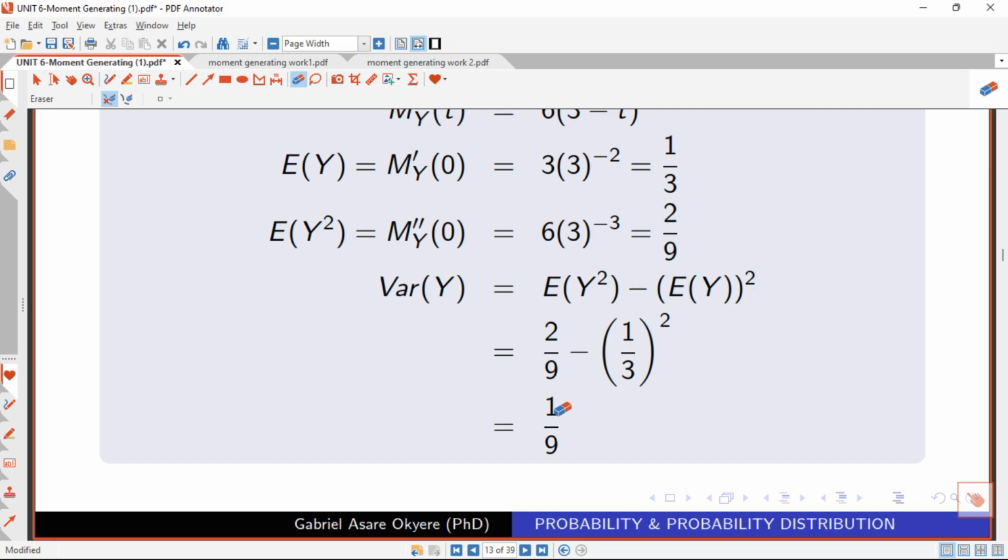In our next video, I'm going to discuss what is termed the uniqueness theorem in moment generating functions, and some essential theorems that we can use when solving moment generating function questions. So don't forget to watch that video, because it's going to give you more light on the moment generating function.